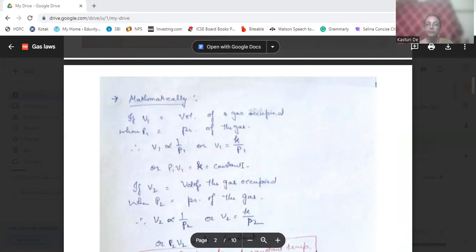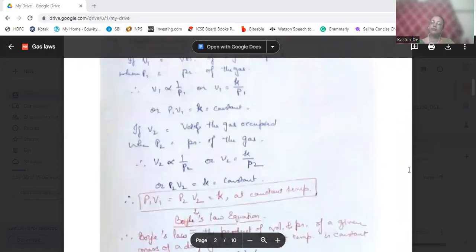Now, if V2 is the volume of the gas occupied and P2 is the pressure of the gas, then V2 will be inversely proportional to P2. In the same way, V2 is equal to K by P2, or P2 V2 is equal to K, equal to constant. So we can say that P1 V1 is equal to P2 V2 is equal to K at constant temperature. This is known as Boyle's law equation.